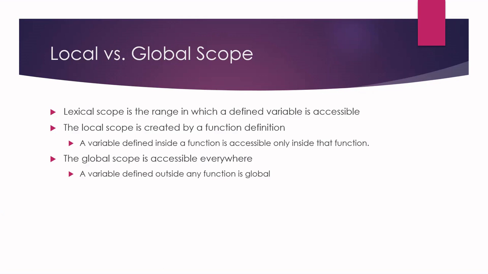Yes. Curly brackets. Any curly brackets by itself is a scope. A curly bracket of an if statement is a scope. Of a for loop is a scope. Of a function is a scope, right? In Python, only a function creates a scope.